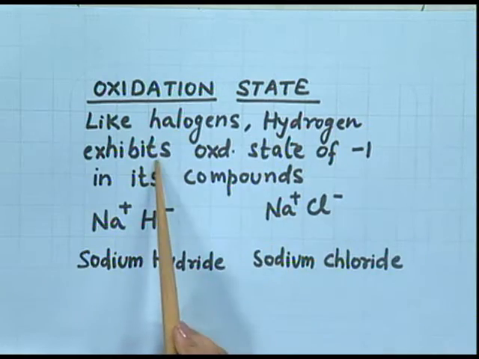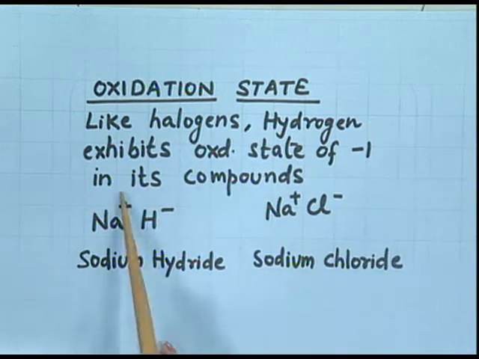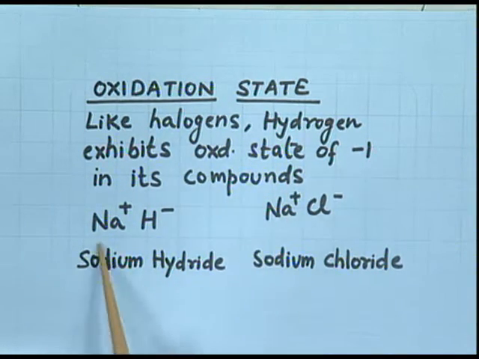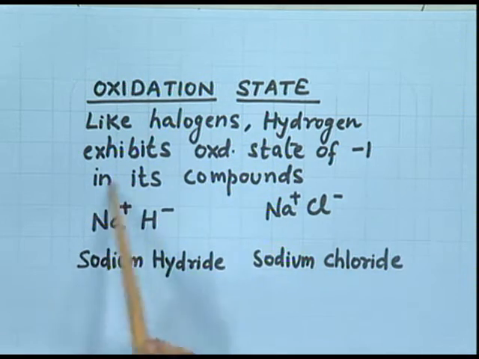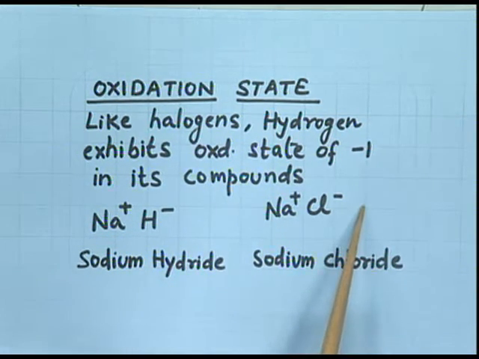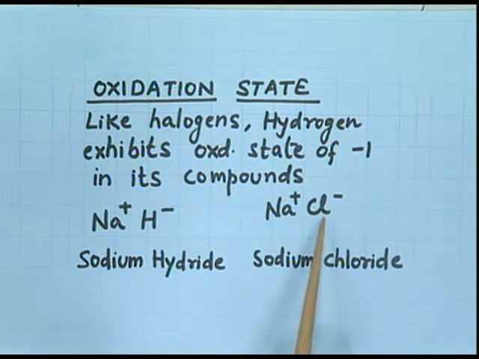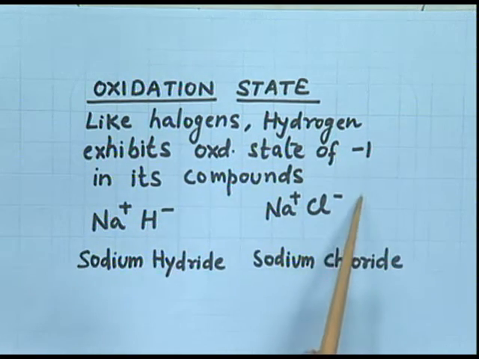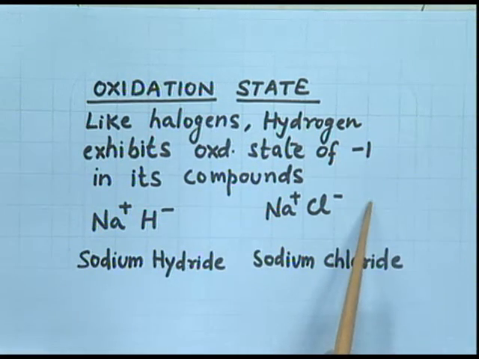Oxidation state. Like halogens, hydrogen exhibits oxidation state of -1 in its compounds, sodium hydride and sodium chloride. Now just compare these two compounds. Hydrogen is in -1 state. Similarly, chlorine is also in its -1 state. It is hydride ion, it is chloride ion.